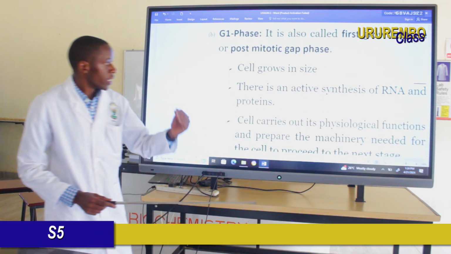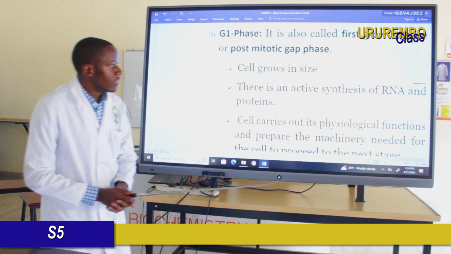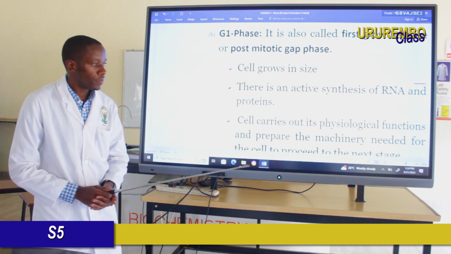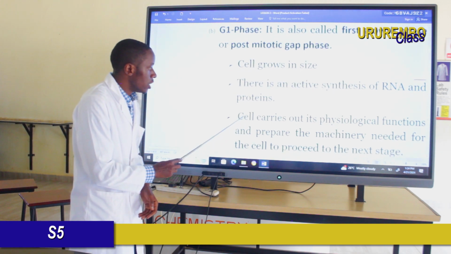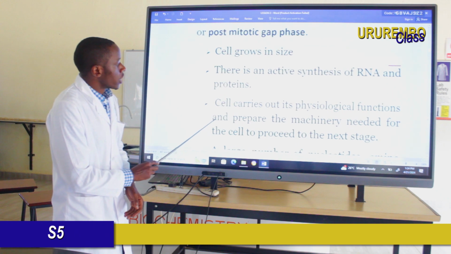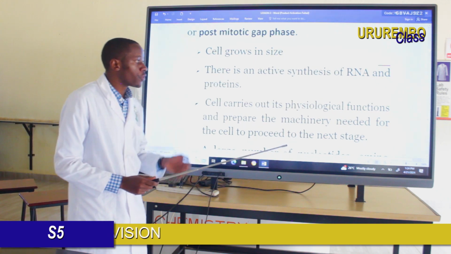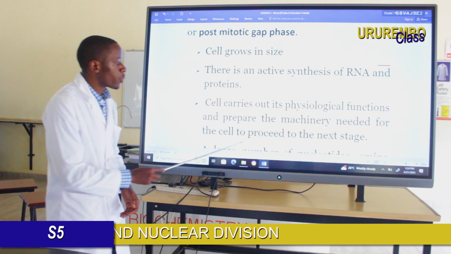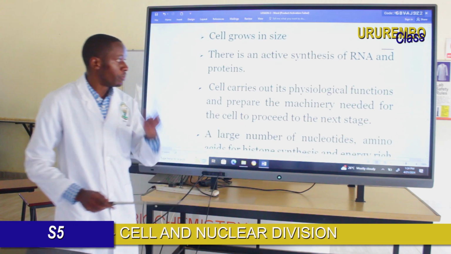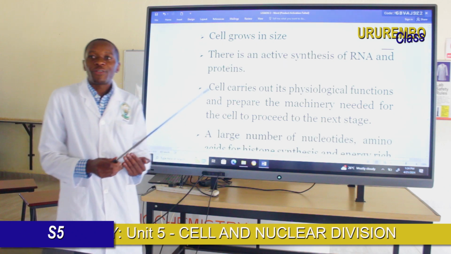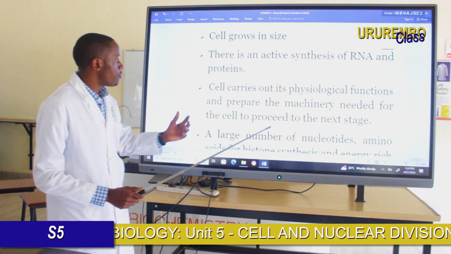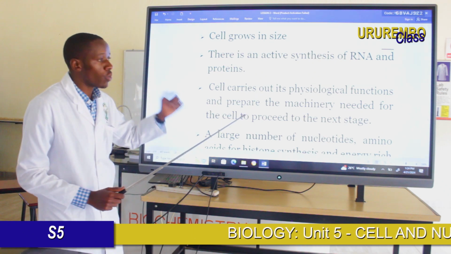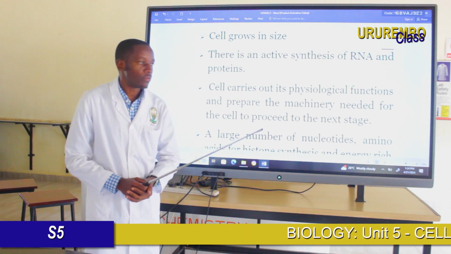The next: there is synthesis of RNA and proteins. The next characteristic is that the cell carries out its physiological functions and prepares the machinery to proceed to the next stage. So there are different functions of the cell performed in G1, or first growth.